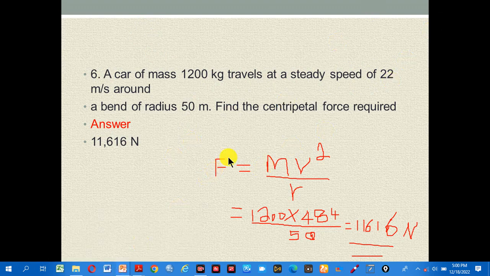So this is the formula for centripetal force. This is F is equal to mv squared over r.